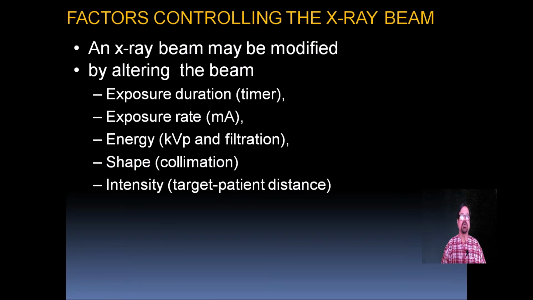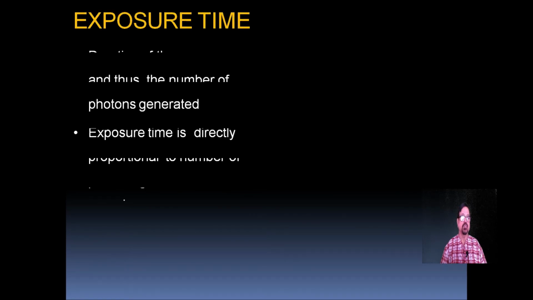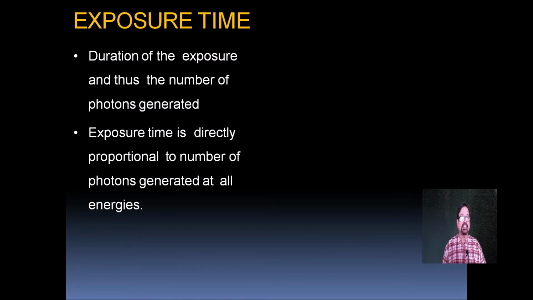Now what are the factors controlling the X-ray beam? An X-ray beam may be modified by altering the beam, that is exposure, timing, duration. Exposure duration is the timer, exposure rate is the mA, energy is the kVp or the filtration, and the shape is the collimator, and intensity is the target patient distance. Now, the duration of the exposure, and thus the number of photons generated, decides the exposure time. Exposure time is directly proportional to the number of photons generated at all energies.